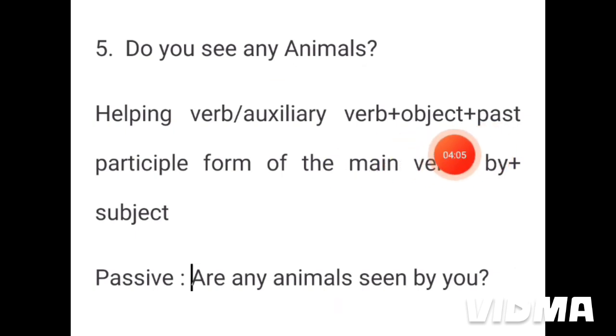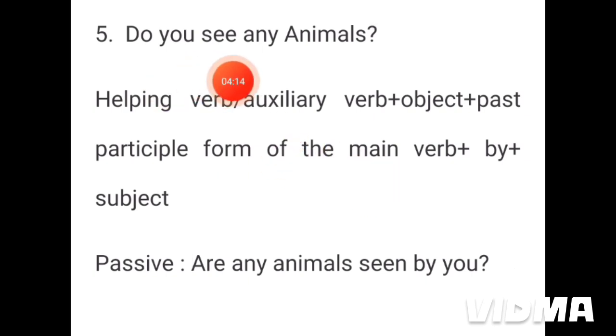Then the past participle form of the main verb. Here the main verb is see. So the past participle form of see is seen. We have written seen. Then we have to use by as per rule. We have written by. And finally the subject, here the subject is you. This is the subject, so we have placed it. The objective form of the subject you is you, the same, so we have written you.